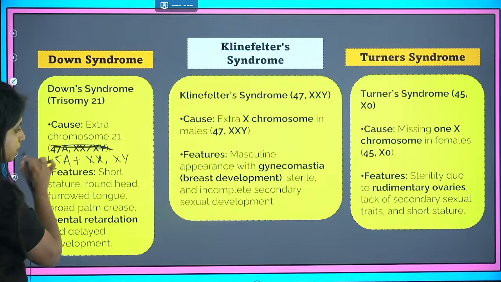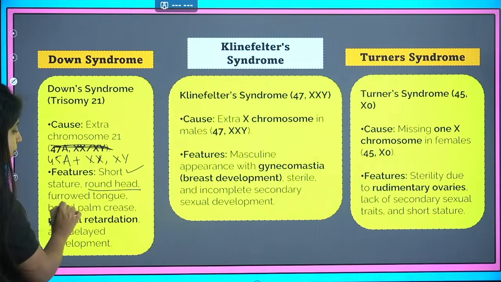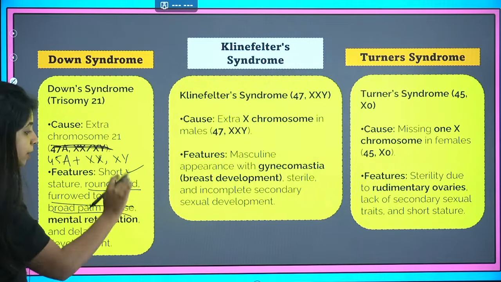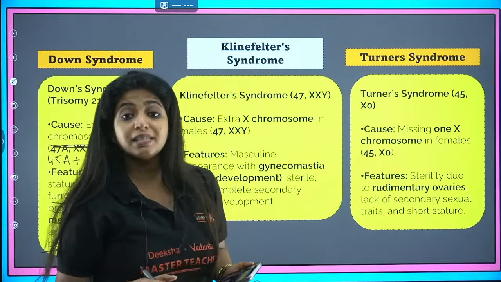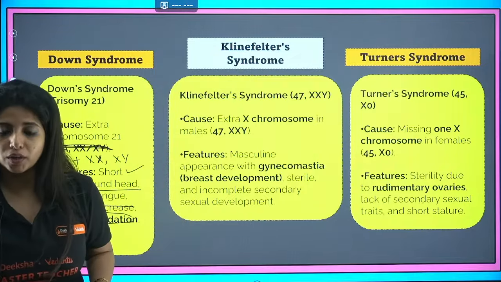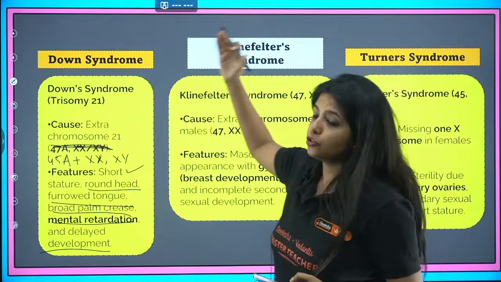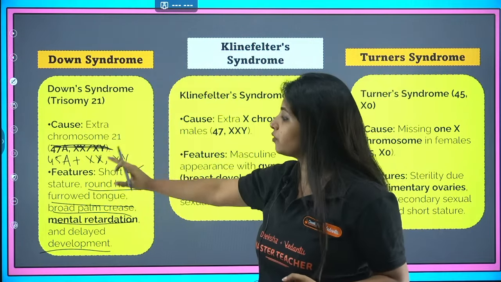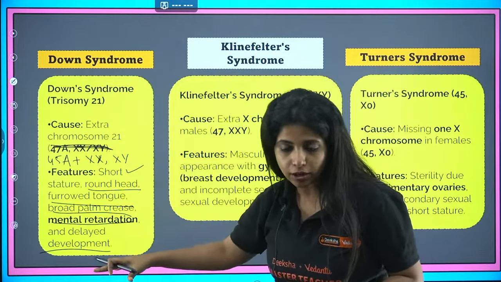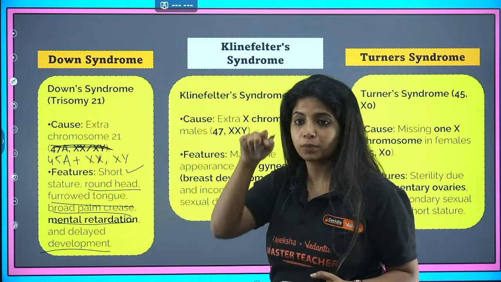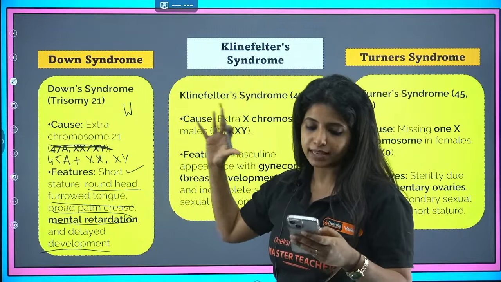This is the karyotype. And the features are: short stature, round head, furrowed tongue, broad palm crease, mental retardation, and also delayed development. These symptoms are super important for Down syndrome or for any other chromosomal disorders. So it's a trisomy of the 21st chromosome, 45A plus XX or XY is the karyotype. The features are short stature, round head, furrowed tongue, meaning the tongue looks almost like this, mental retardation, and broad palm crease as well.